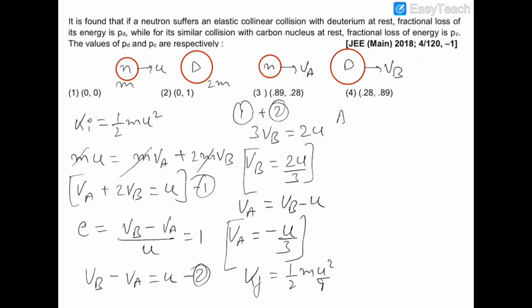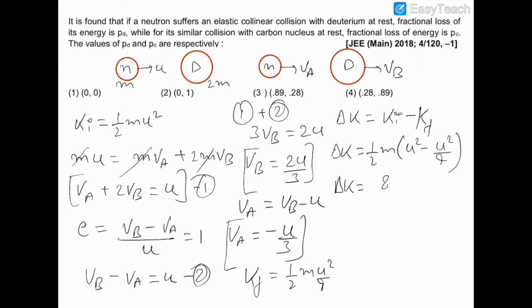And the loss of kinetic energy will be initial minus final, and therefore the loss will be equal to half m (u square minus u square by 9). So delta k will be equal to 4 by 9 mu square.